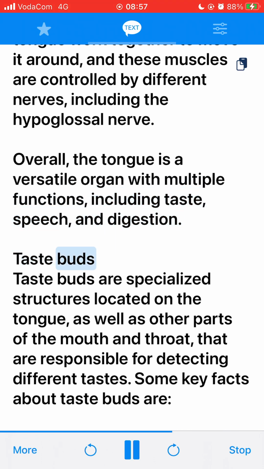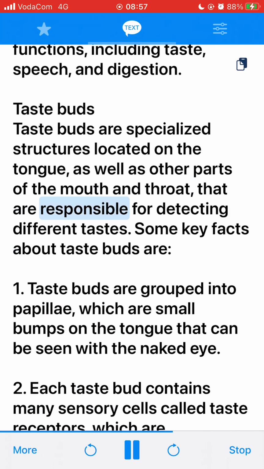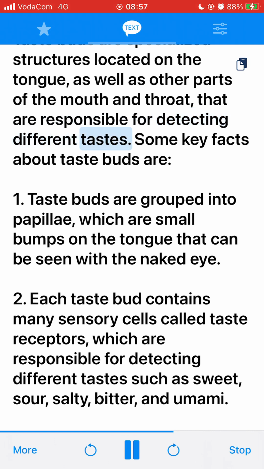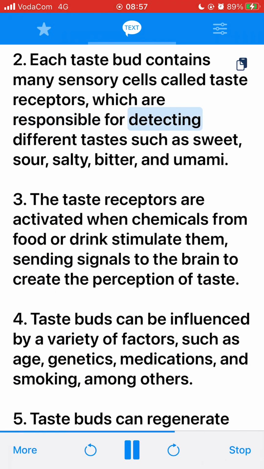Taste buds. Taste buds are specialized structures located on the tongue, as well as other parts of the mouth and throat, that are responsible for detecting different tastes. Some key facts about taste buds are: 1. Taste buds are grouped into papillae, which are small bumps on the tongue that can be seen with the naked eye.